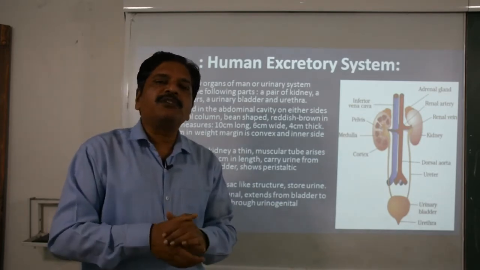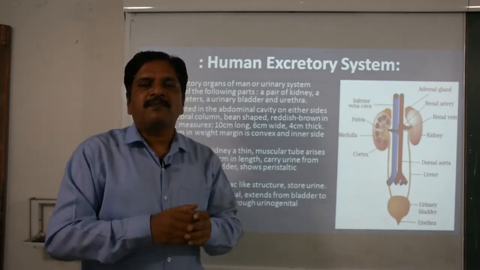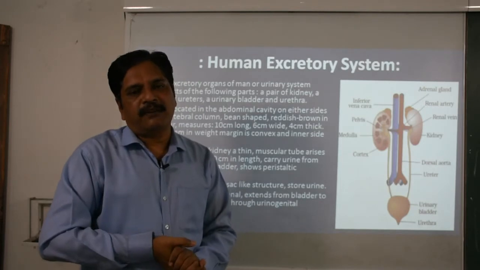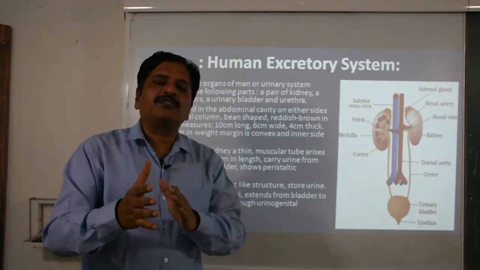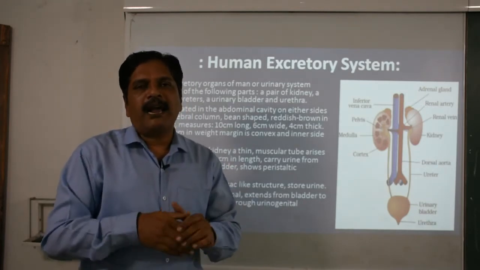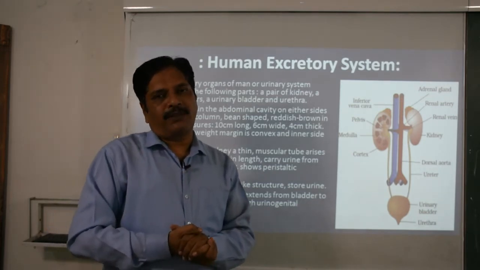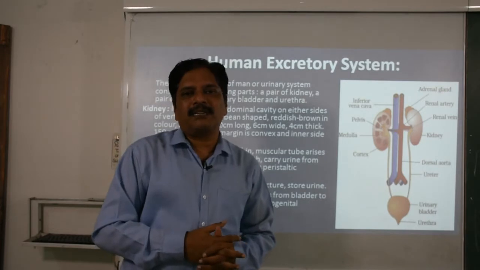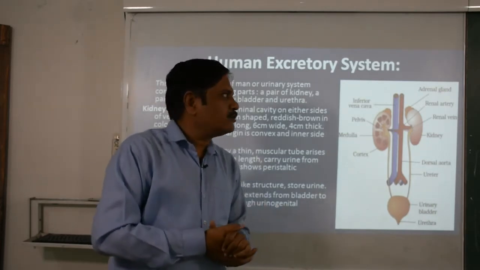Okay, this urea is later released in the blood. This blood is carried to the kidney, and the kidney, as a filtering organ, separates out this urea from the blood and releases it in the dilute form, that is the urine. So our excretory substance is urine, which basically contains urea.